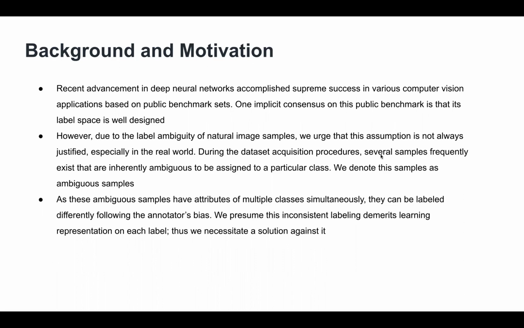During the dataset acquisition procedures, several samples frequently exist that are inherently ambiguous to be assigned to a particular class. We denote these samples as ambiguous samples. As these ambiguous samples have attributes of multiple classes simultaneously, they can be labeled differently following the annotator's bias. We presume this inconsistent labeling demerits learning representation on each label. Thus, we necessitate a solution against it.